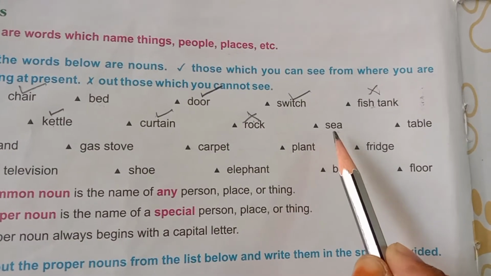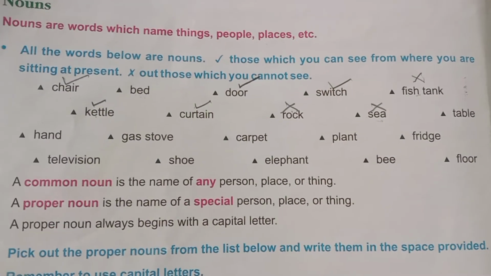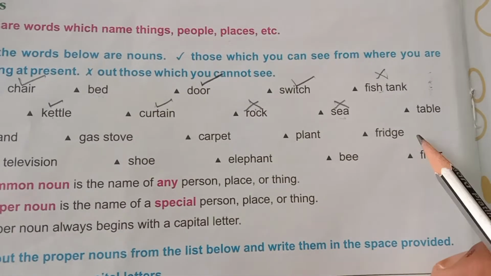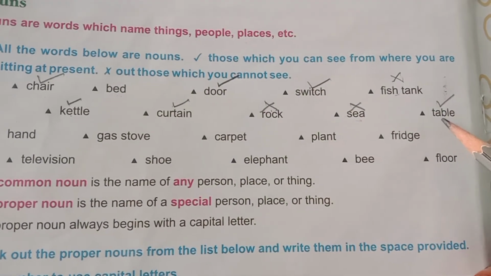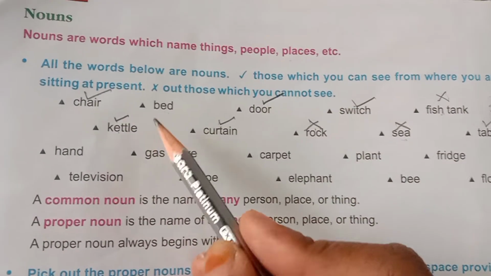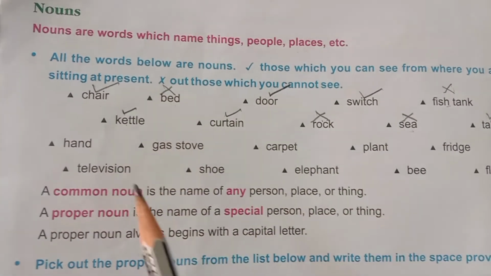Can you see the sea? No. You cannot see the sea. Can you see the table? At present, yes, I can see. So you also can see as you are sitting at home. Tick the right mark on table. If you can see the bed, you can tick, or else I cannot see, so I do the cross out for it.